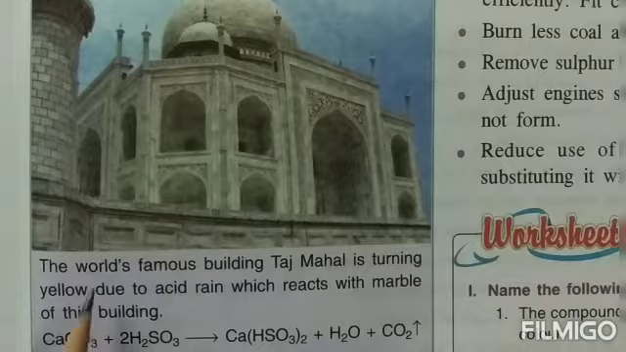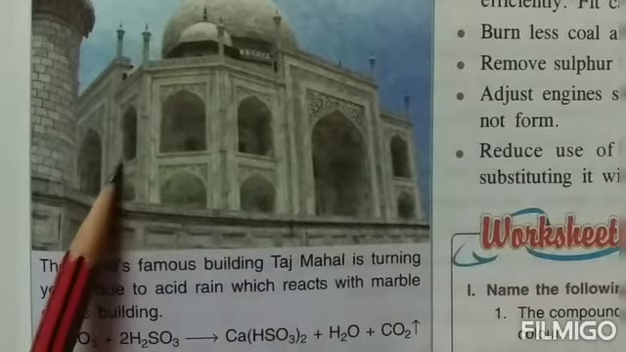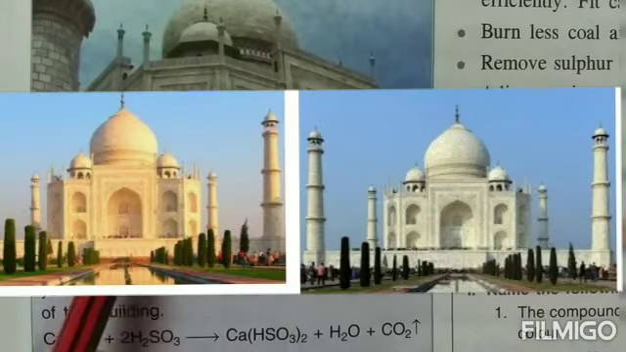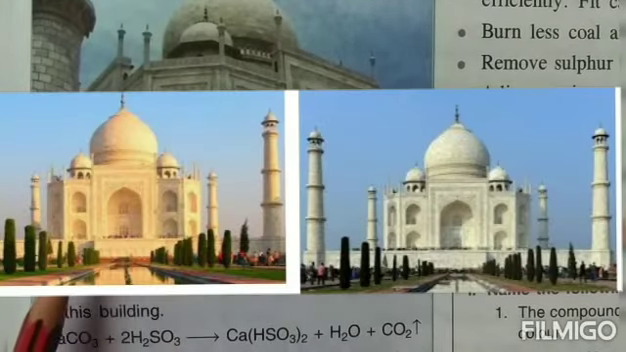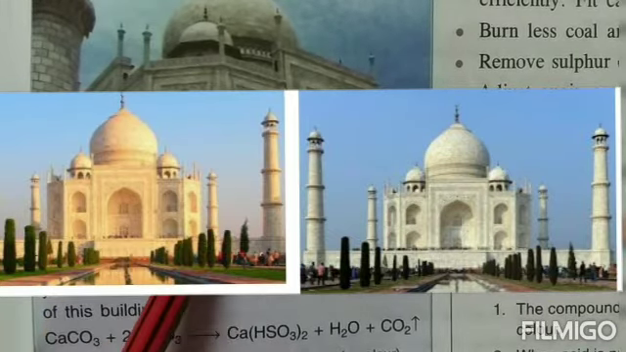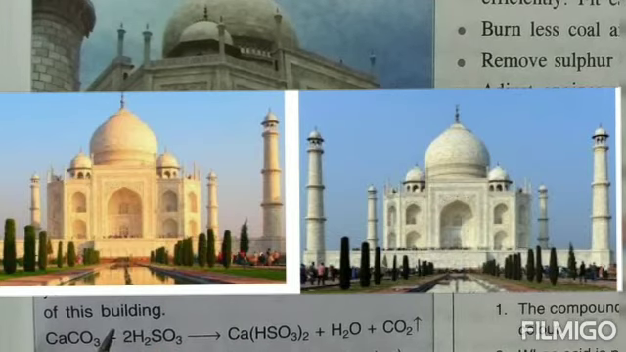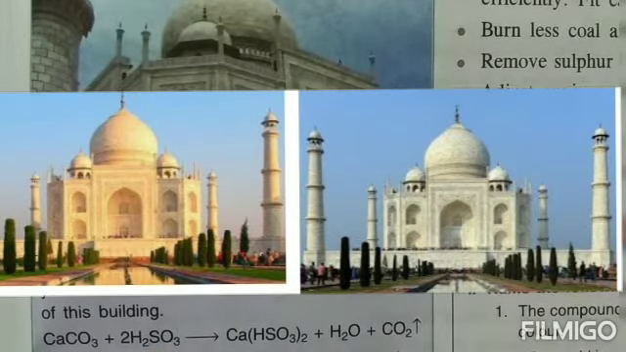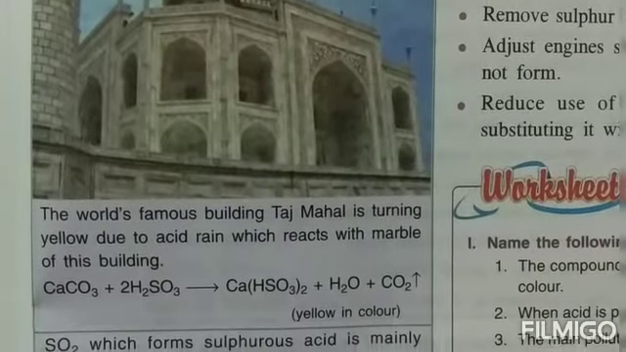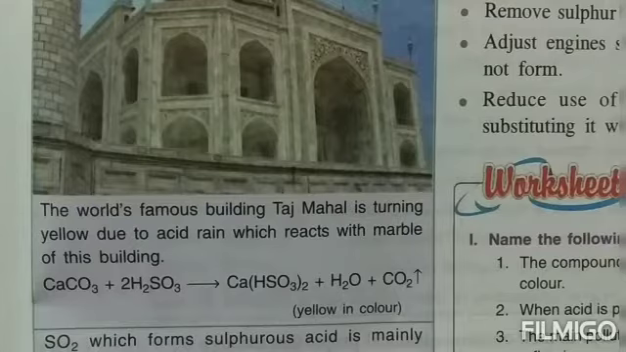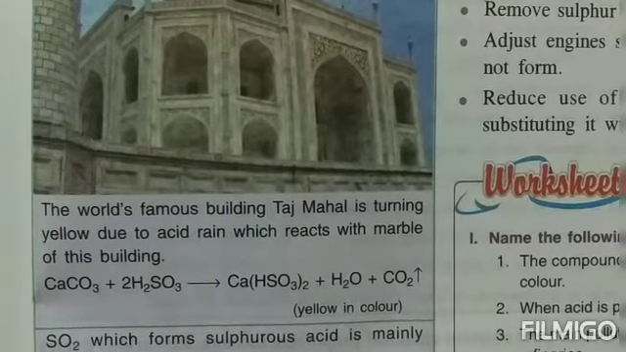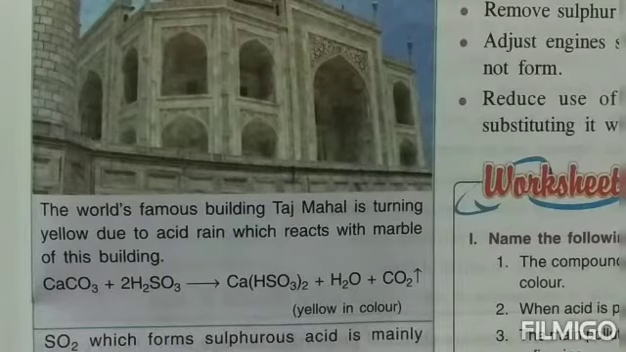Now in your books, children, there is a picture of the Taj Mahal given. See how it is looking. It is looking absolutely yellowish in color. And why is it looking yellowish in color? It is made up of marble and it is absolutely white and very beautiful. But now it is turning yellow. And why is it turning yellow? Because of the acid rain. And see, the reaction is also given over here in your books, how the reaction is taking place and what is being formed, which is converting this marble into the yellow color. So this is the effect of acid rain.